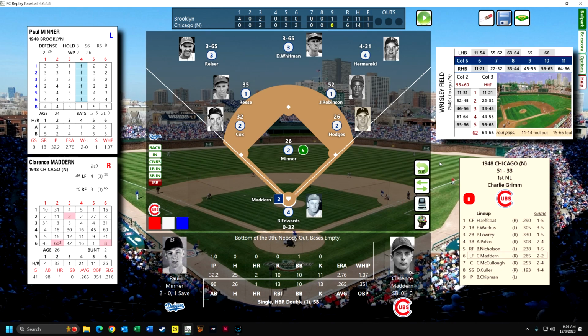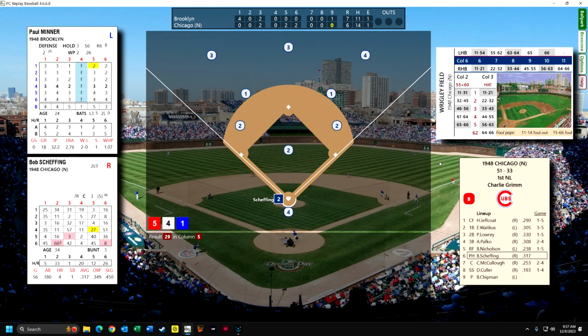Okay, it's the bottom of the order, or the last part of the order. So I think we can get through this. Minner, the pitcher for Brooklyn, really doesn't have a lot of glaring weaknesses anywhere. He doesn't give up the long ball that easily. He doesn't walk hitters like crazy. So we're going to pinch hit Bob Sheffing, who's had a really good year. He's normally their catcher. I think he caught in the first game. Okay, that's going to be a fly out to center field.